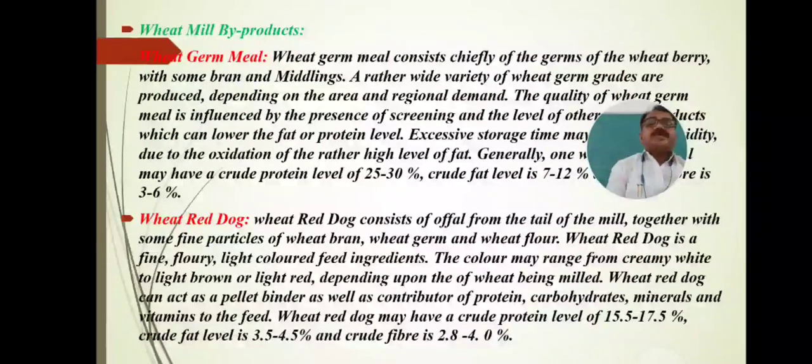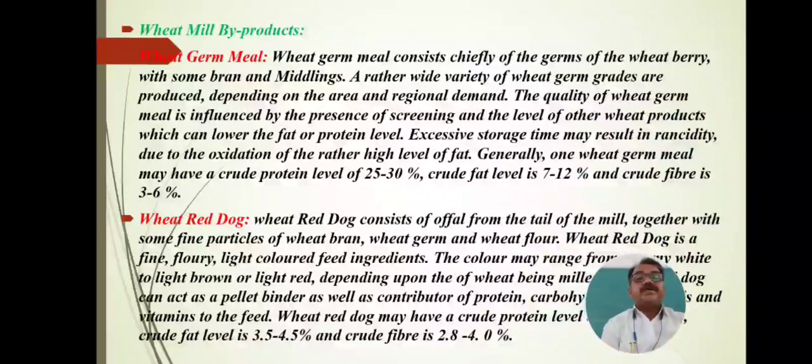The first, these meal byproducts, for our convenience, we have divided into different categories. Number 1, wheat meal byproduct: the byproduct which is produced from the wheat ingredient, from the mills or from the industry, is called wheat meal byproduct.